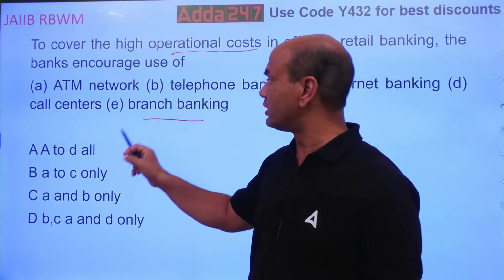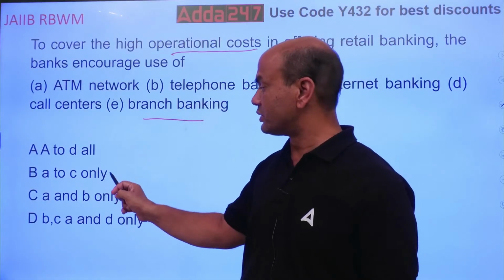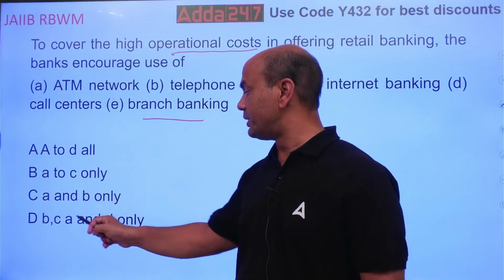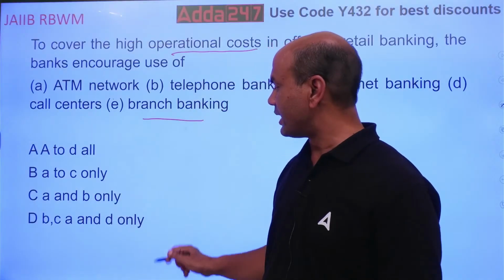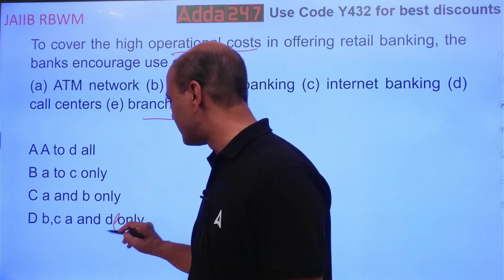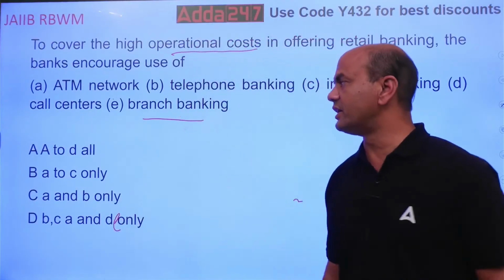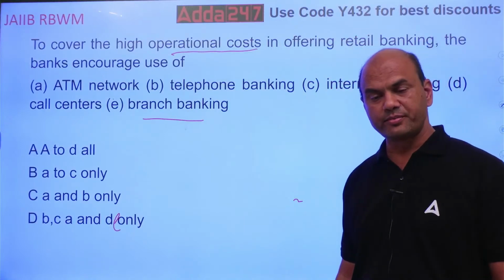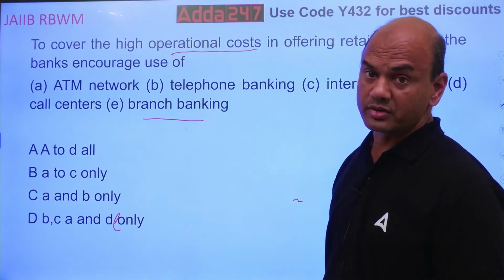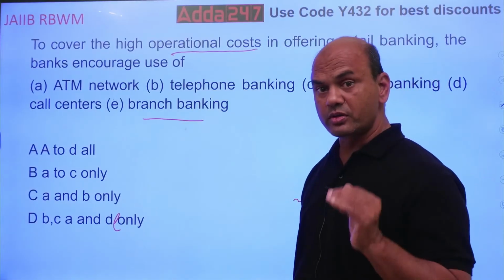Is it A to D all? A to C only? A and B? B, C, A and D? Means A, B, C, D, and E also. Let's call it E. So A, B, C, D, E. Which one will the bank promote to cover the higher costs? We want a lower cost now.